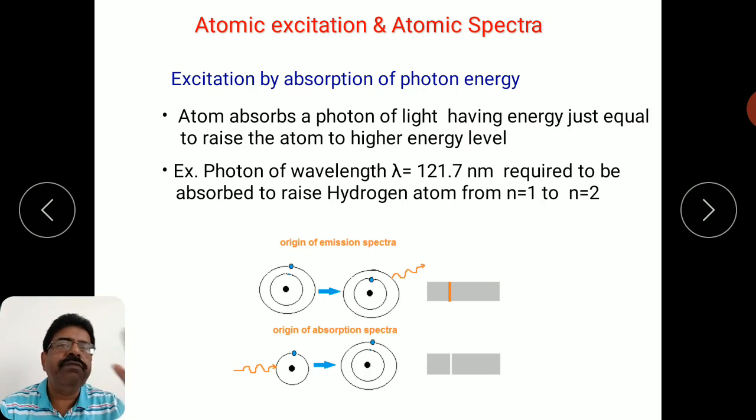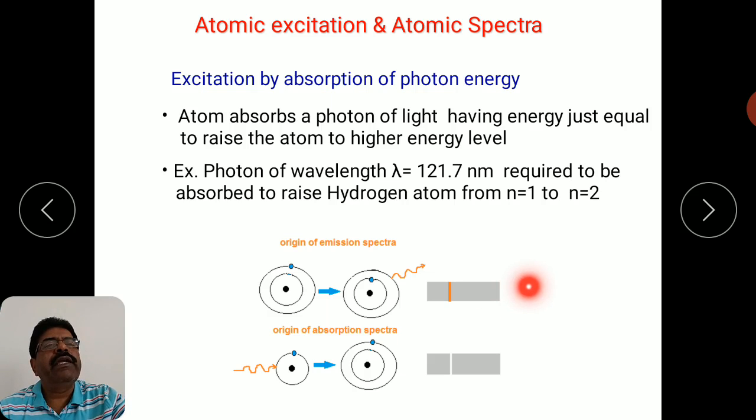So this is the basic difference. How do you observe it? In the excitation process, reverse transition takes place and photons are given out. Those photons constitute certain lines in the spectra of the atom, which form an emission spectra. And in the second process, when you incident white light, only a certain group of photons will be absorbed, corresponding to the energy differences between the ground state and the higher energy levels of that atom. Such photons will be missing if you observe the white light on the other side.